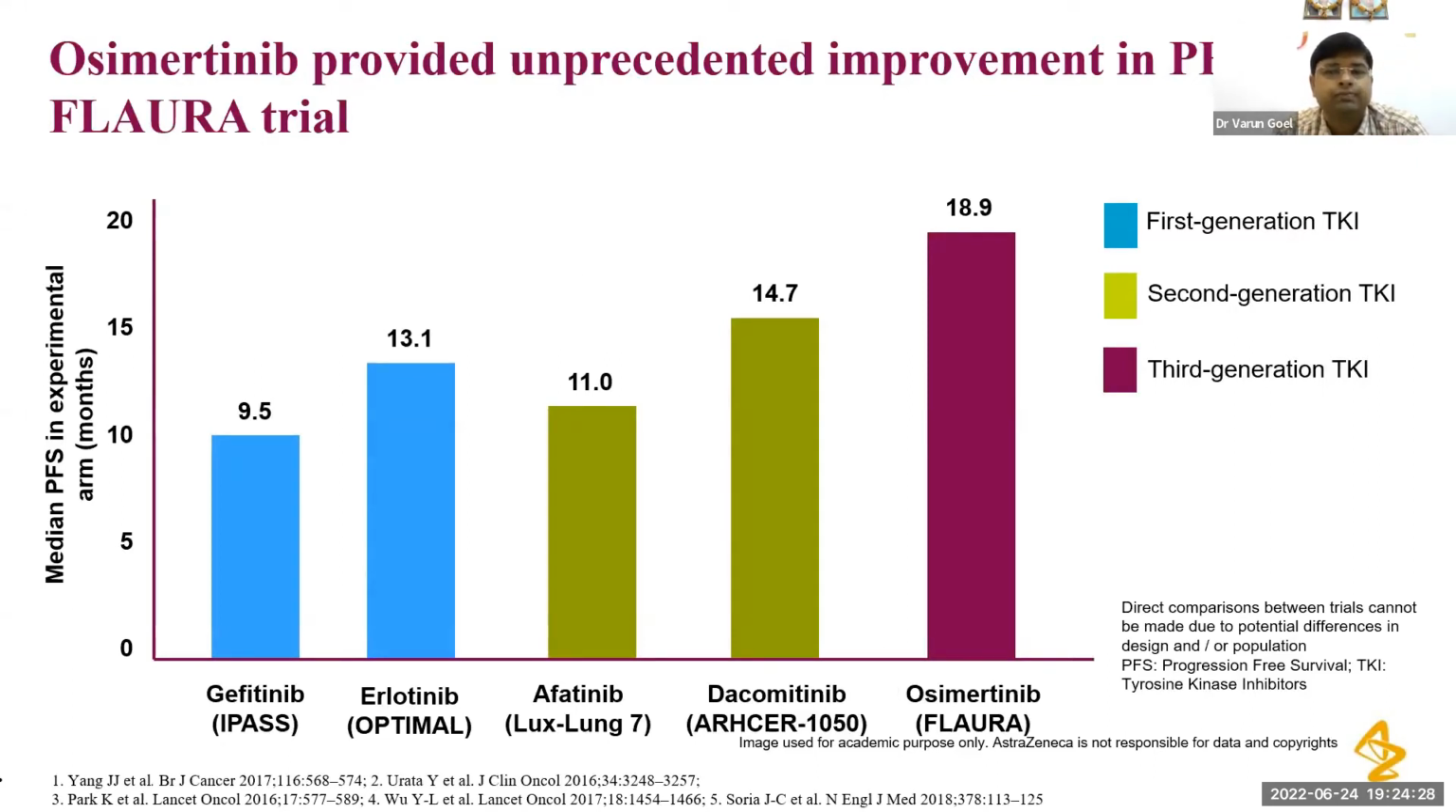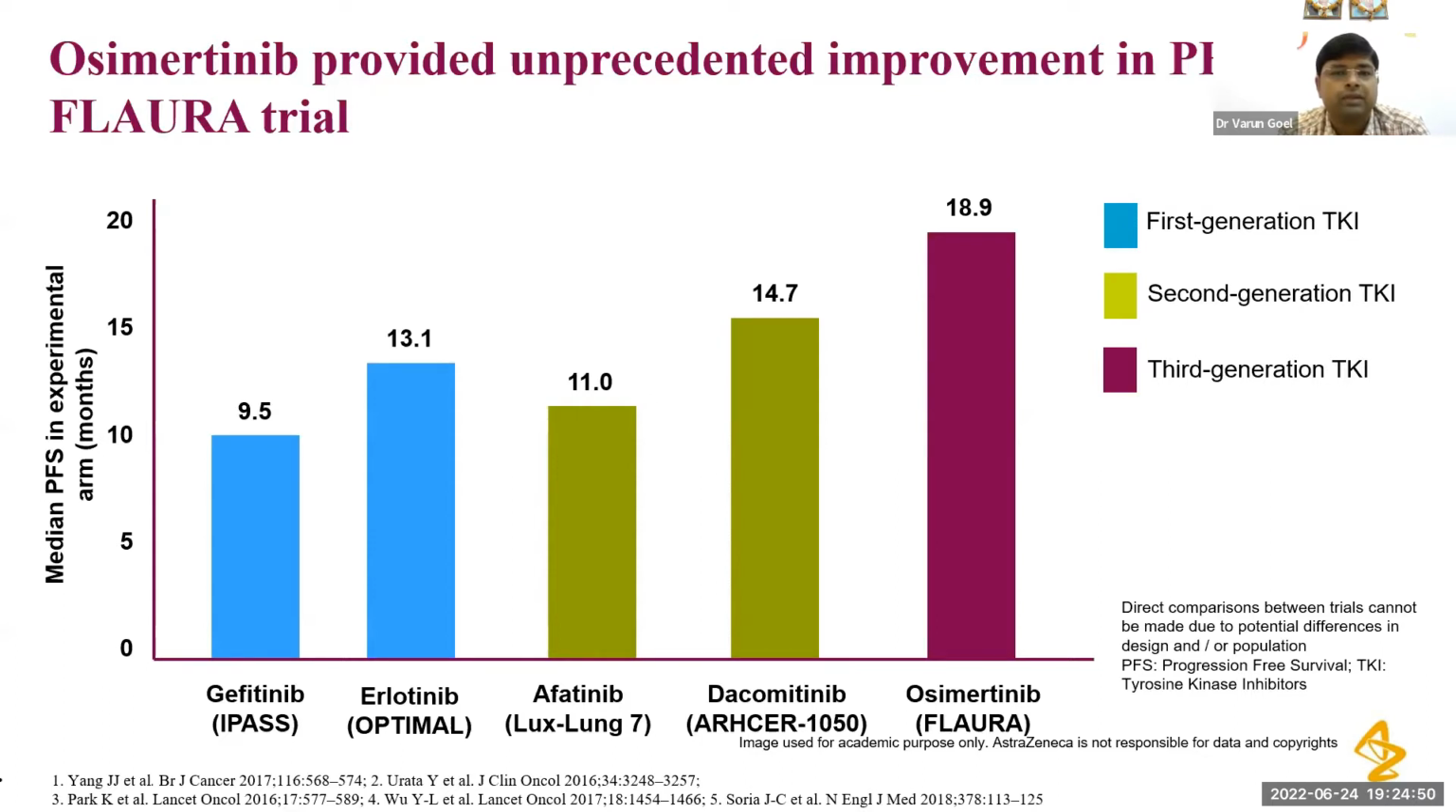If we see, there are three generations of EGFR TKI. First generation are gefitinib and erlotinib. Second generation are afatinib and dacomitinib. Third generation is osimertinib. Although cross-trial comparisons should not be allowed, still for reference, obviously head-to-head studies are not available at present.